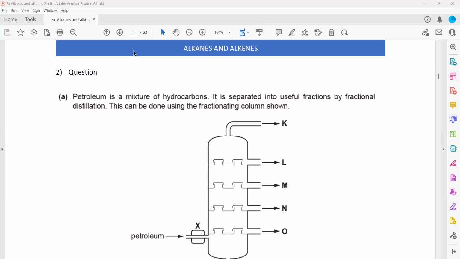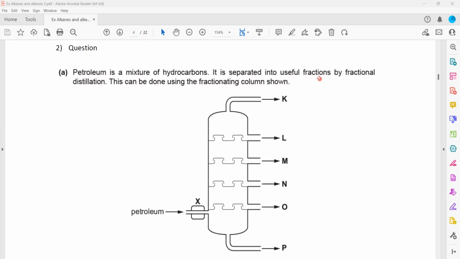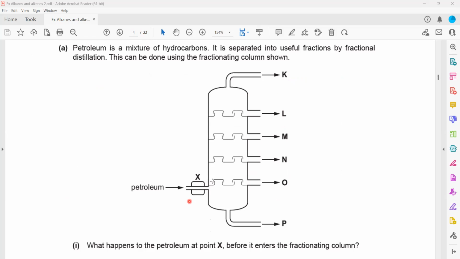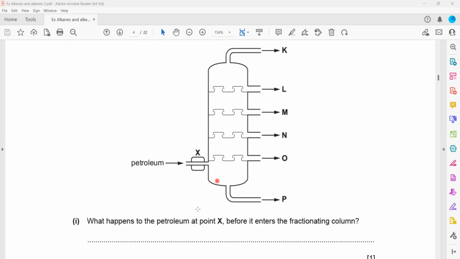Question 2. A petroleum is a mixture of hydrocarbons, as you can see, and it is separated into useful fractions by fractional distillation. This can be done by using a fractionating column as shown. You can see the fractionating column X and different fractions are there. What happens to petroleum at point X before it enters a fraction? What do we do to this crude oil or petroleum? We heat it. There is a heater. Vaporizing. We heat, heating, evaporate, boil.